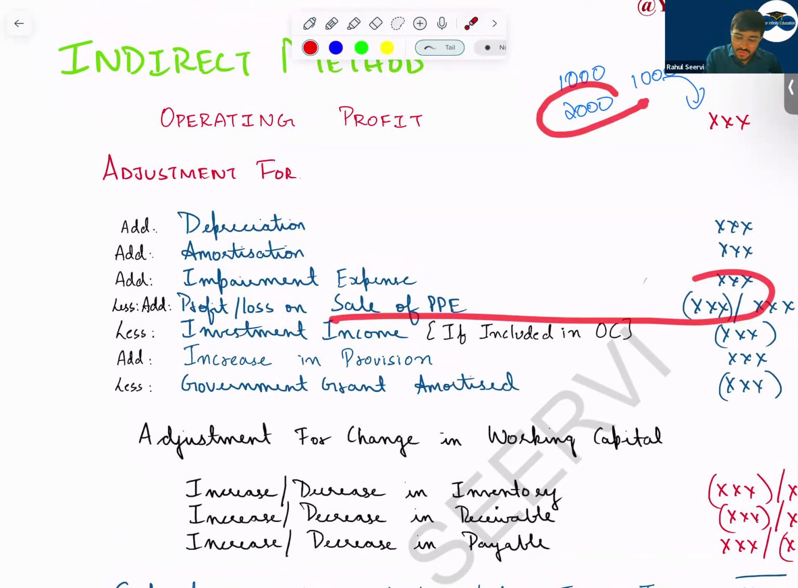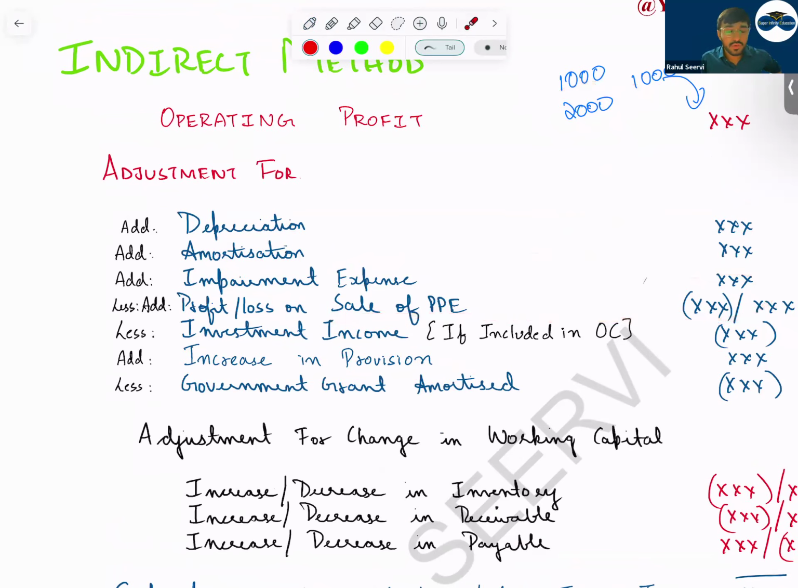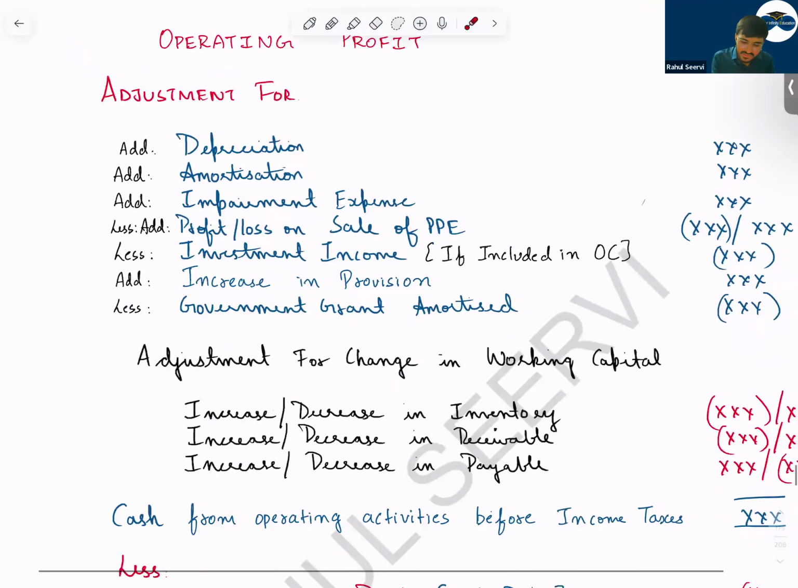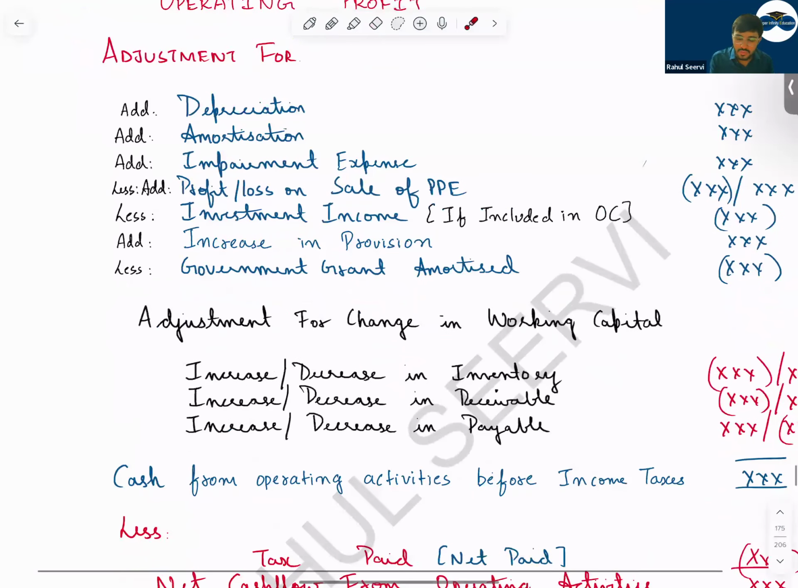Why? Because this 2000 will be included in the investing category. It will be included in the investing activity directly, the 2000. So you remove the profit or loss because the impact is taken directly in investing activity. So see now, if a profit is there, you will less it. If loss is there, you will add it because the impact will be taken in investing activity. Whatever is the amount which you receive, the disposal proceeds, it will be an inflow in investing activity.